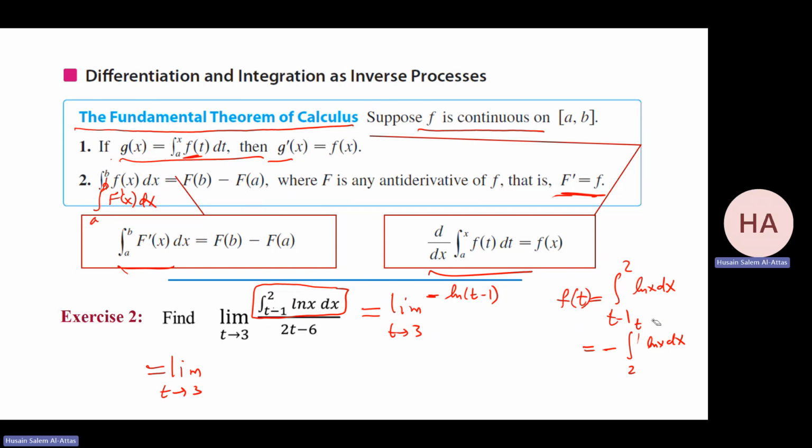The derivative of t minus 1 is 1, so nothing to worry about. Over the derivative of this, which is 2. Can I substitute now? Yes. It will be minus ln 2 over 2. And that's the answer. So you combine L'Hopital's rule with this idea, where I need to take a minus sign because I want it from the value to the function.